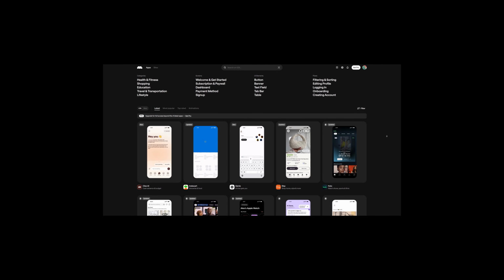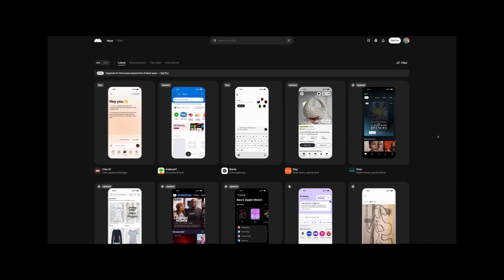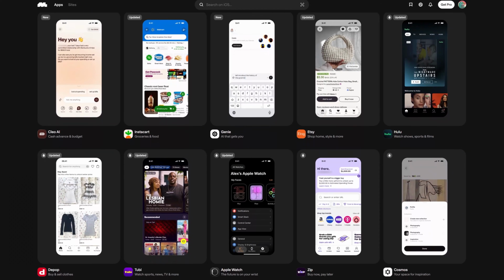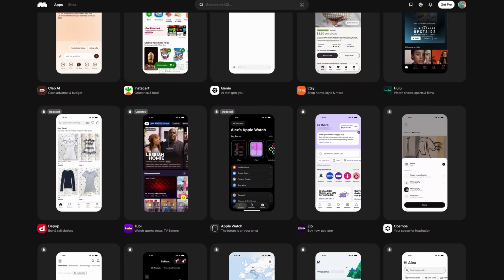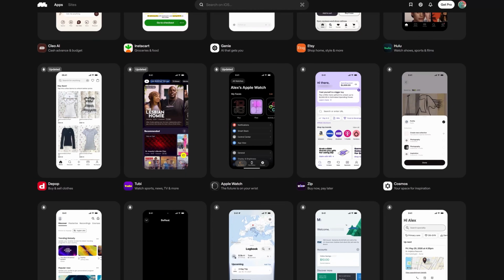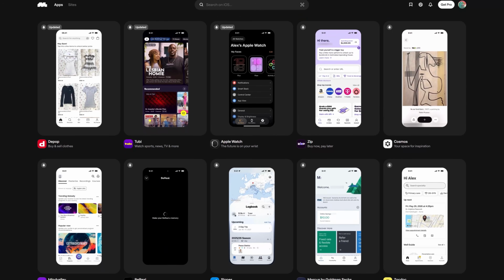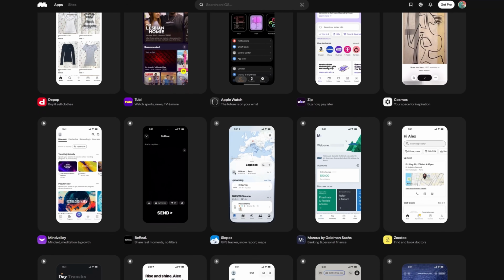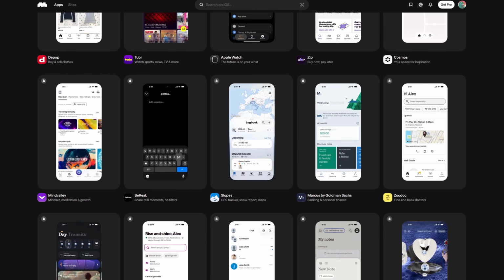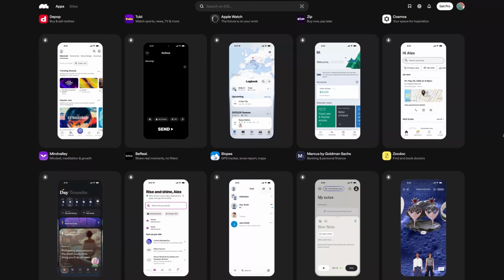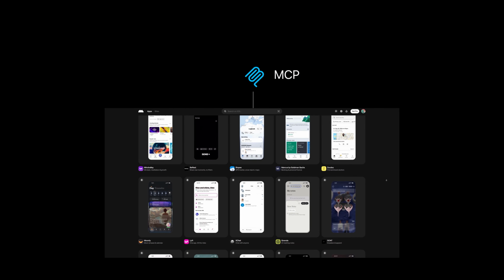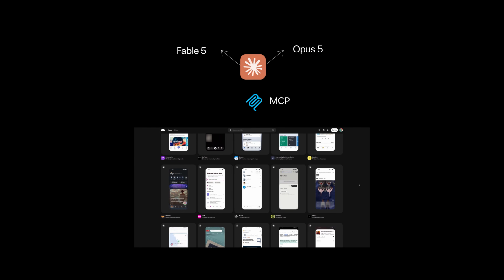And this is where Mobbin becomes genuinely useful. So Mobbin is a huge library of real interfaces and complete user flows from successful apps. Instead of just telling the AI model to make your app look better, we use the Mobbin MCP to research how the best productivity, calendar, habit and wellness apps actually solve the same design problems. And because Mobbin has an MCP, both Opus and Fable can use it directly inside Claude Code.